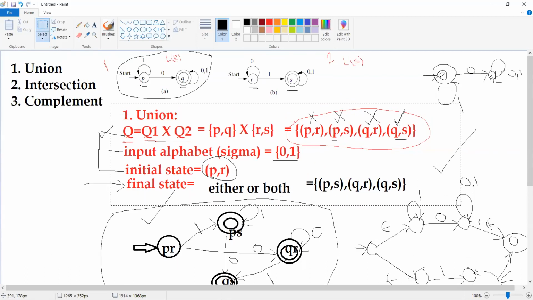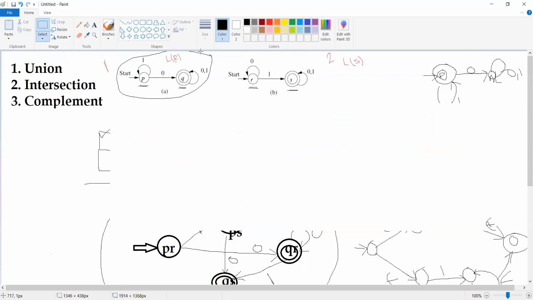We try to remove this entire part. Now we try to find out the complement for this one. So let us take this finite automata and find out the complement. We have a first state and we have a second state. Two states are available.